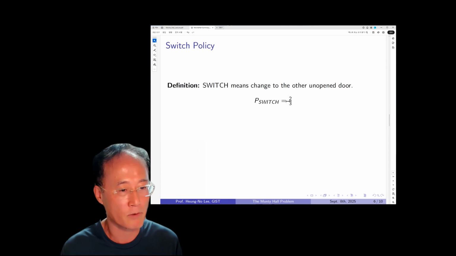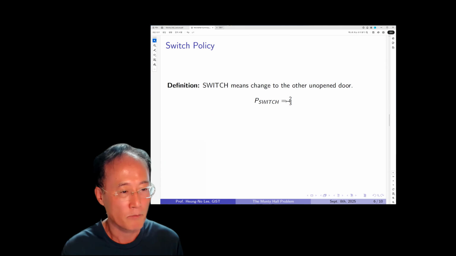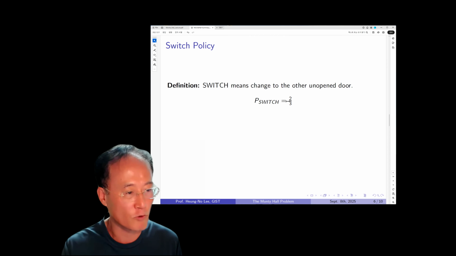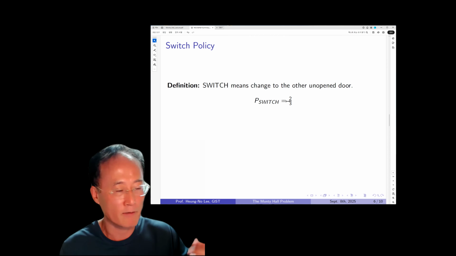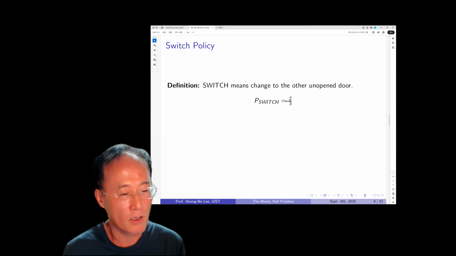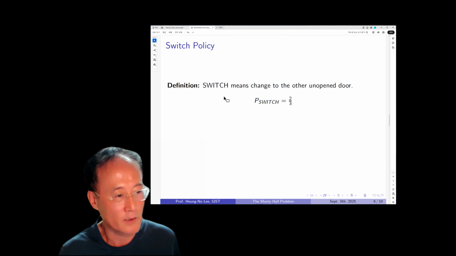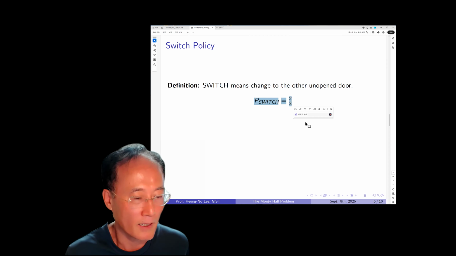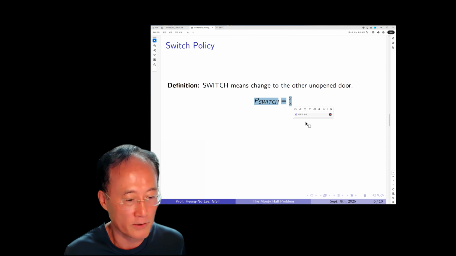Then the conditional probability becomes the probability of a sure event, because Monty always opens the door where there is a goat behind, and the remaining door must have a Cadillac behind it. So that is the reason this is two-thirds, the probability of winning the Cadillac on the switch policy.